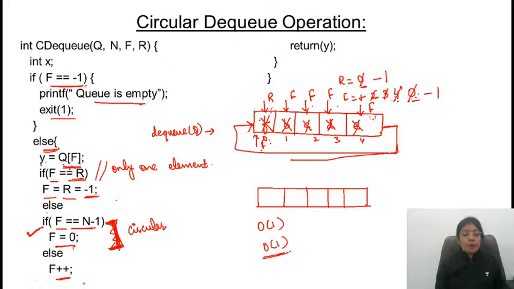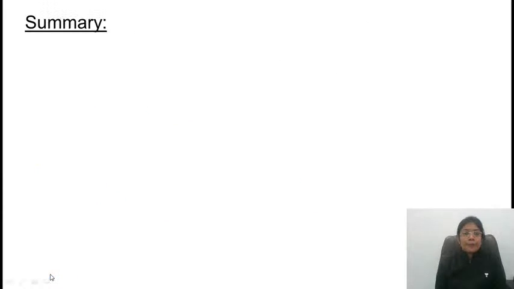Is this clear to everyone? Okay. So we have talked about queue, in which we had performed the enqueue operation, that is inserted an element, deleted an element.